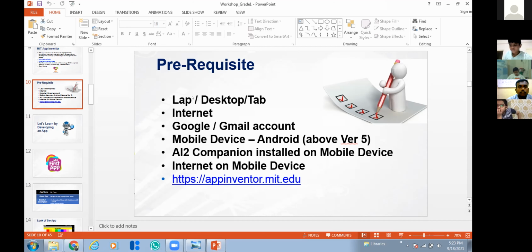Using this only we are going to develop the apps, with good internet and a Gmail account. I will tell you about this. A mobile device is required only while checking the output, because we are developing mobile apps, right? We have to check whether it's properly working or not, so we have to check it using the mobile device. Other things I will explain while we start designing the apps. So that's it for the course details.